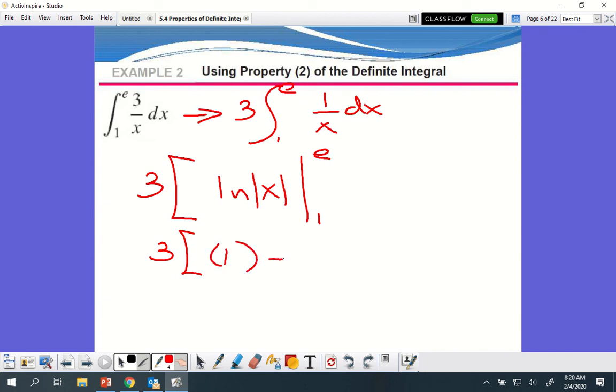Minus the ln of 1. What's ln of 1? 0. So my answer is going to be just 3.